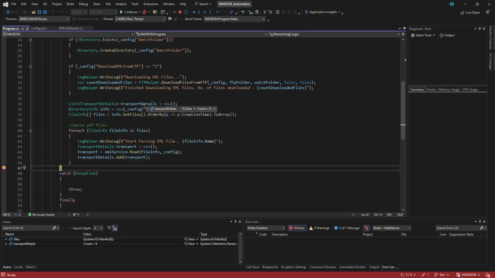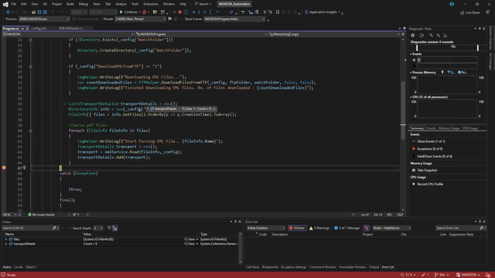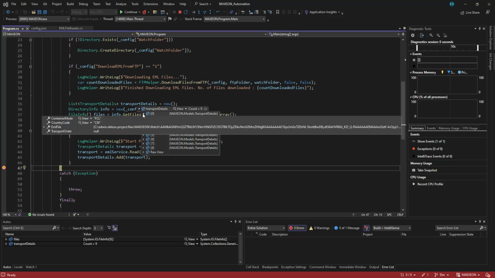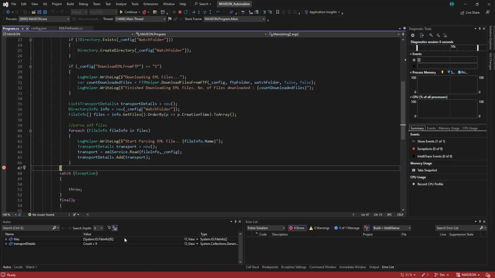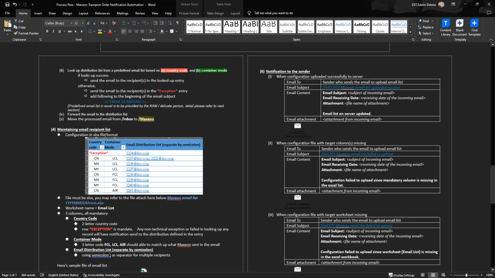Yeah, so now our details have 9 records. This is where we are going to look for sending or forwarding the email. For example, this one we have container FCL, CN. We will match this with what's in the Excel, and then we'll forward to this email.